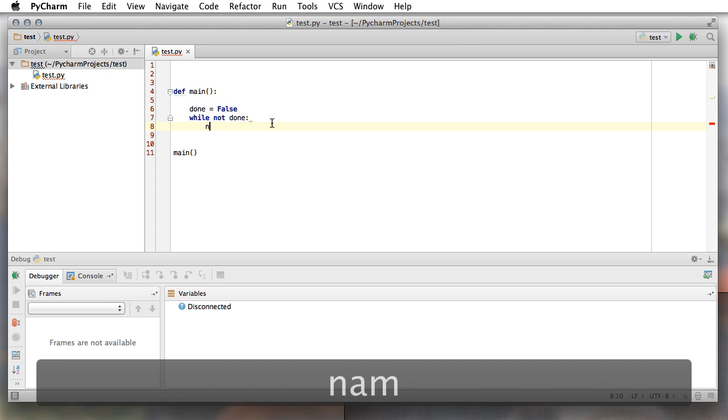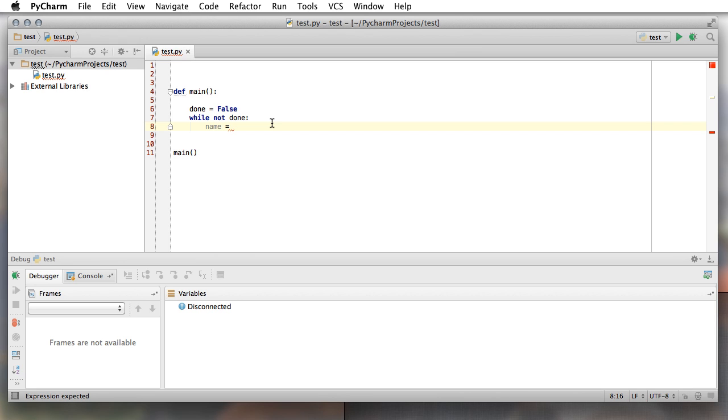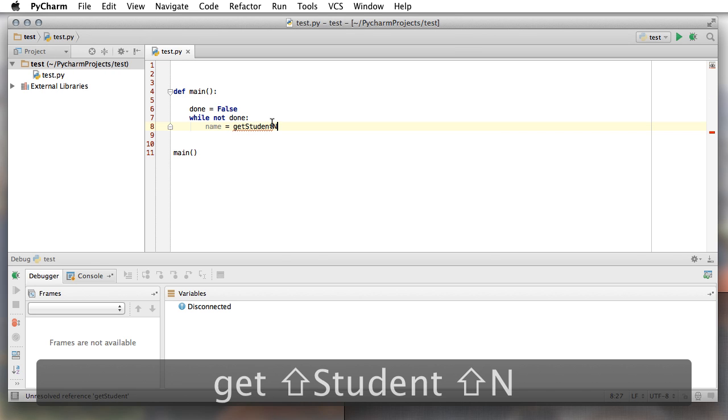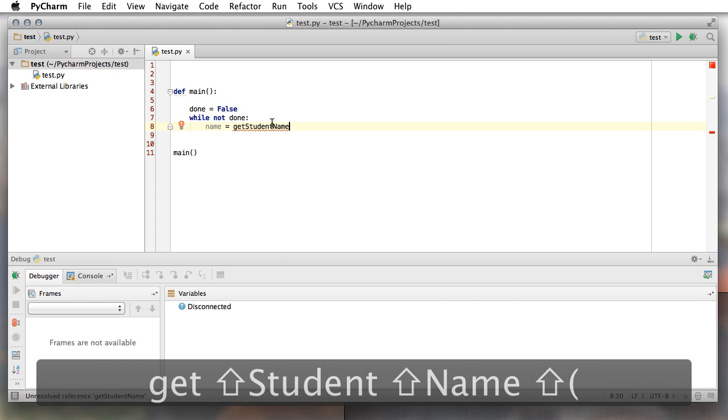So I'm going to go name is equal to, I'm using a top-down approach, which means I'm going to use a module to collect the name. So I'm going to say name is equal to get student name, just like so.